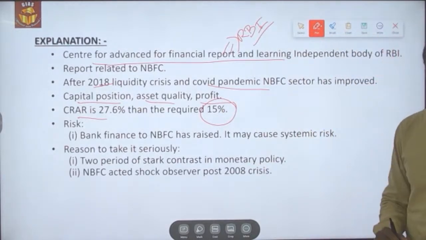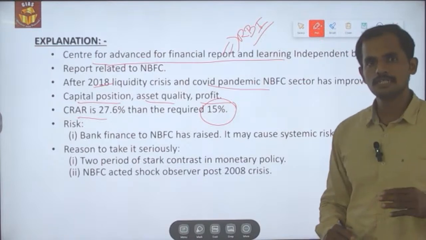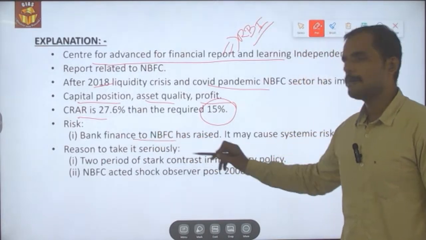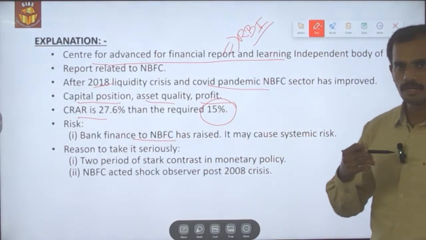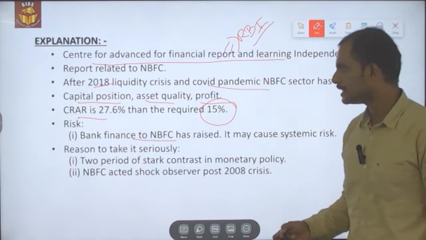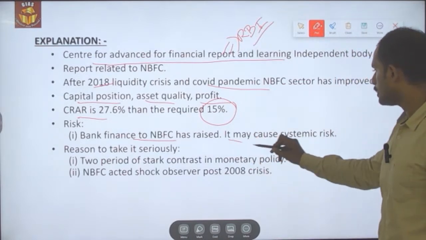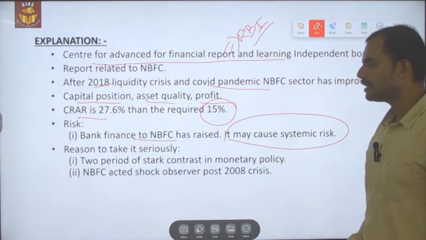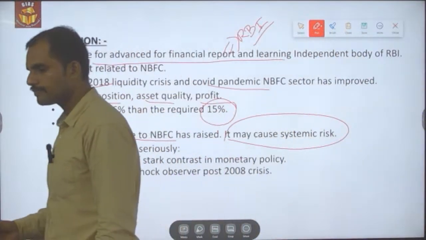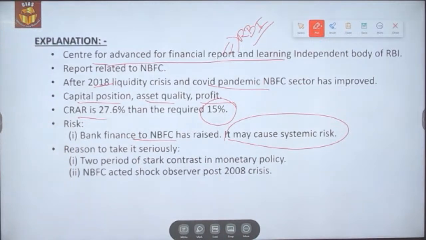What it is, is that for the past few years, that is post pandemic, financing by the regular banking sector to the NBFCs has increased, and this may lead to a systemic risk in the future because of enormous lending by the banks to the NBFCs.